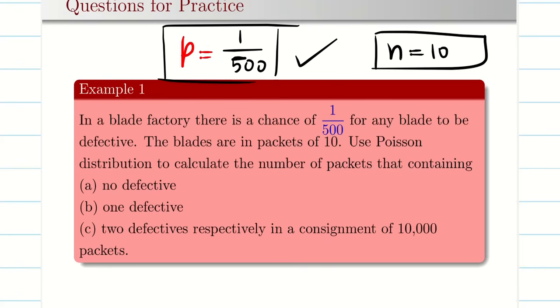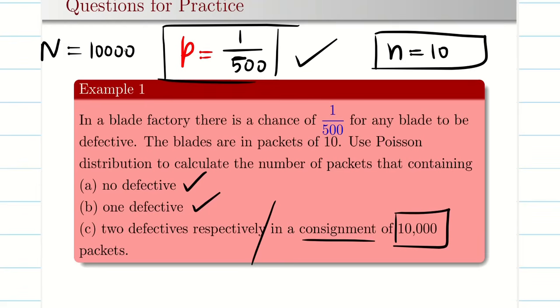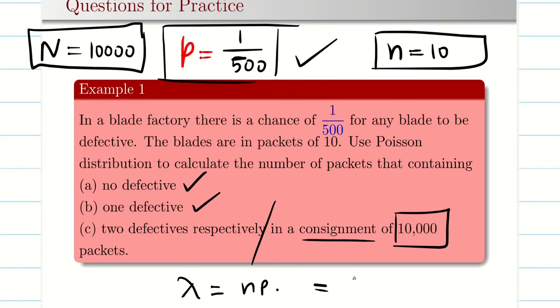So use Poisson distribution to calculate the number of packets containing no defective, 1 defective, 2 defective respectively. That means in each consignment I'm going to buy 10,000 packets. So my capital N, which is 10,000. So my lambda is going to be what? n into p. So my n is 10, my p is 1 by 500. So it's going to be 1 by 50, guys. My lambda is going to be 1 by 50.